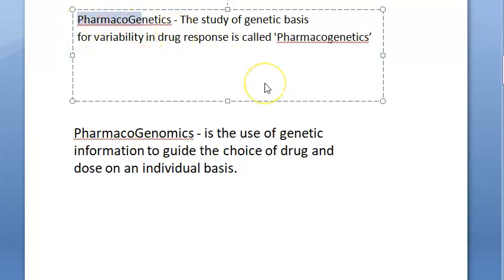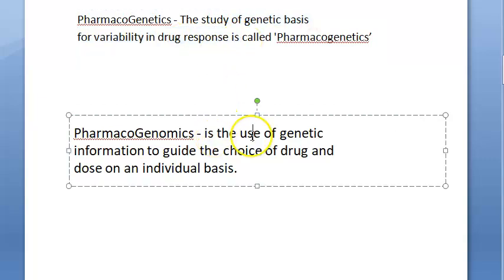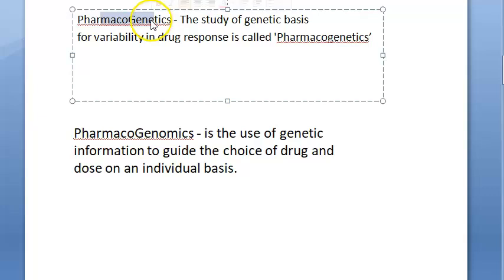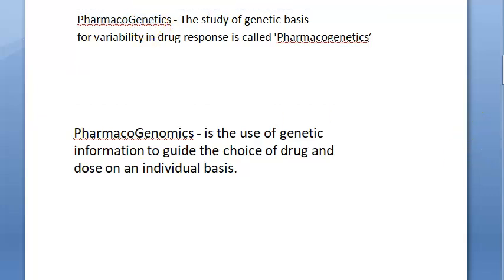how paracetamol behaves differently in me and differently in you, or differently in me and differently in a cat, right? So you understood. How does the genetic basis affect the drug response? That is pharmacogenetics. Using this information to prescribe drugs and the dose of drugs is pharmacogenomics. So it is the usage of this information that you learned. Okay, they are almost the same, you can say.